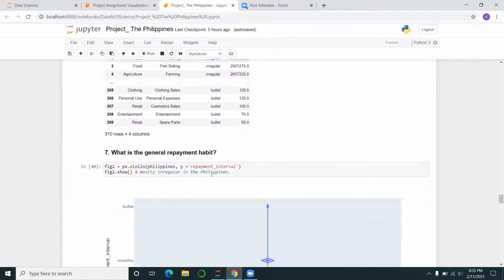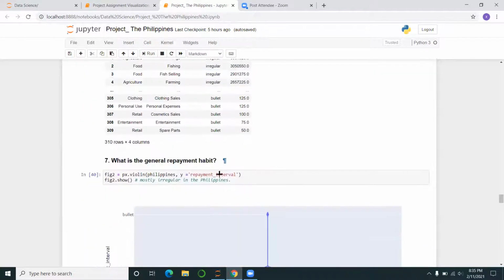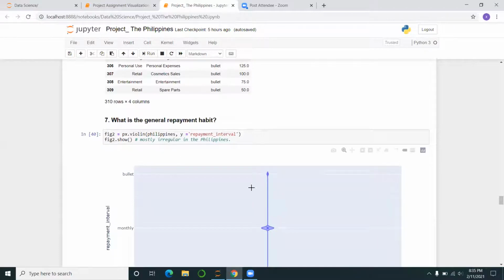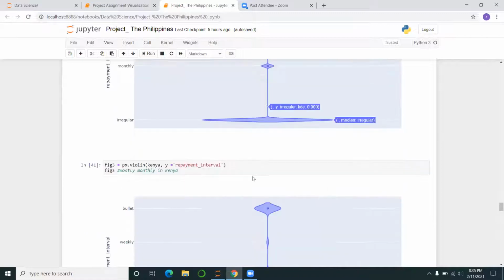And then what is a general repayment habit? Like you've seen here, it's irregular. So the higher the amount, the more likely it's going to be regular. For this one, I used a violin plot. So you see from bullet, monthly, and irregular. So most of the borrowers are concentrated here. So most of them are irregular payers.